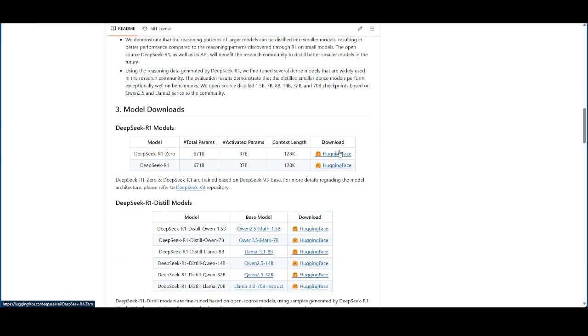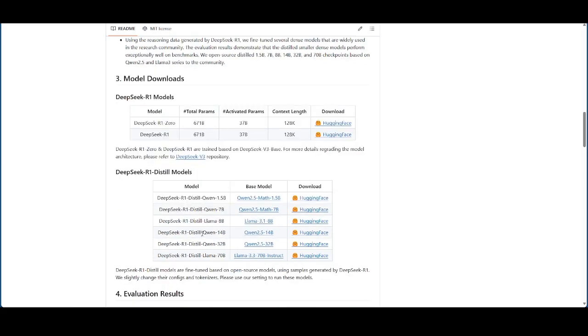You can actually download the model from Hugging Face. So you have two models right here. You have the R1-Zero model and the R1 model. Now, the R1-Zero model is the model that was mainly trained on reinforcement learning, while the R1 model employed a combination of supervised fine tuning as well as reinforcement learning for its training. So that's essentially the main difference. And obviously, we have the distilled models right here, which are models that are fine tuned based on these open source models. So essentially, these are models that were created, as I stated earlier, through the process of distillation.